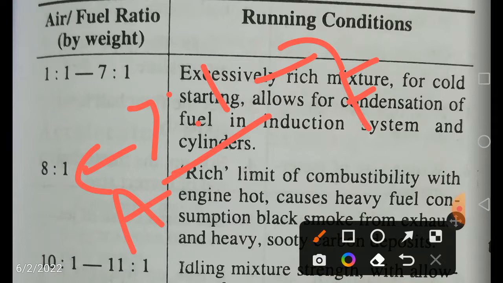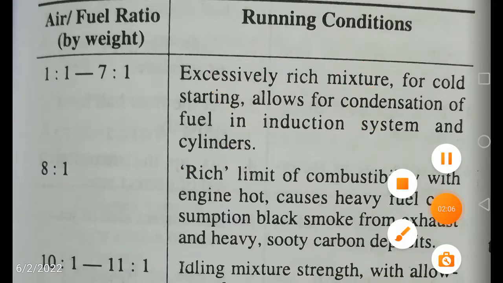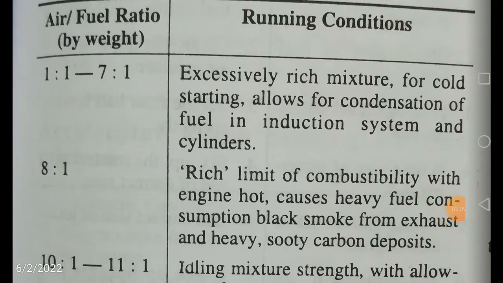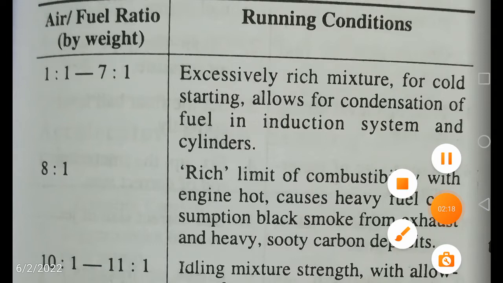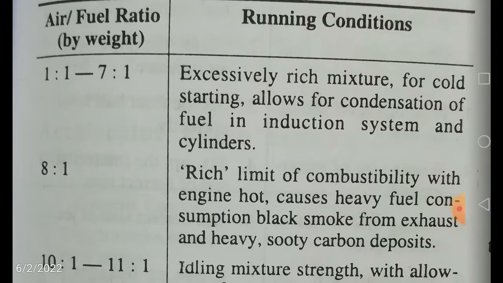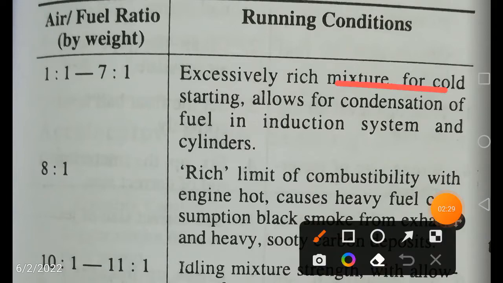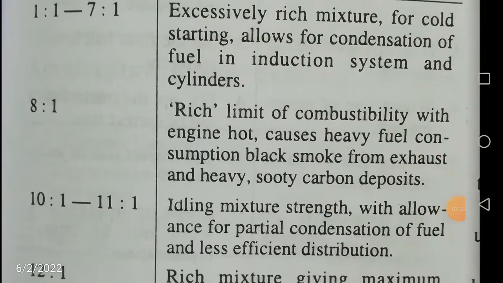As we just saw, when air is less and fuel is more compared to 14.5, this is a rich mixture, an excessively rich mixture, because it is far below 14.5. Let us see only the very important things about this table. The 7:1 air fuel ratio is very much required for cold starting. In winter, when you need to start your vehicle but it does not start, you need this type of mixture. This is cold starting.